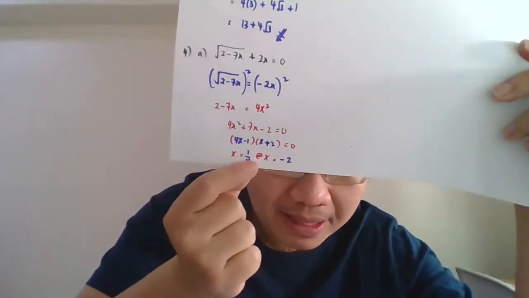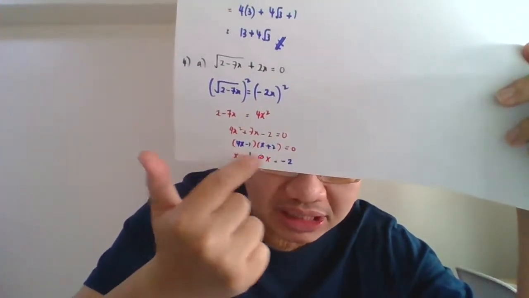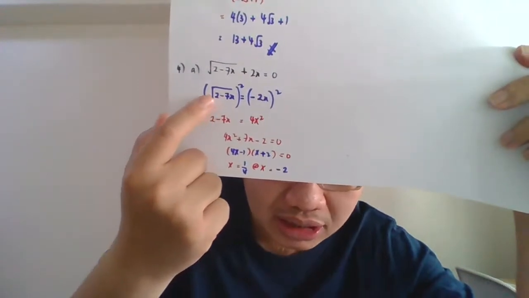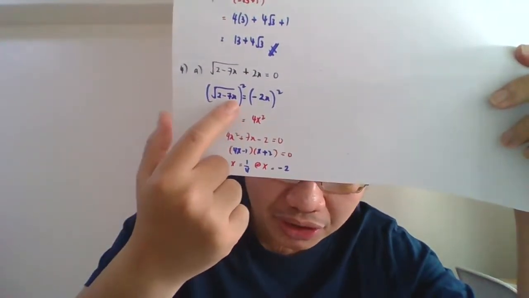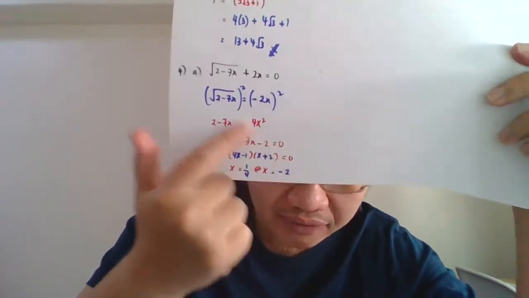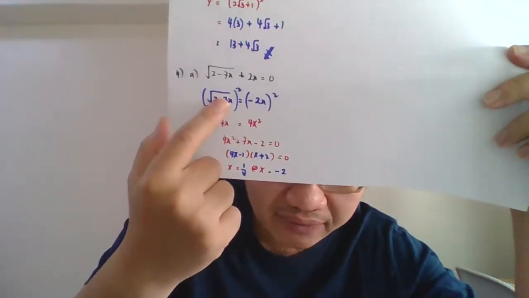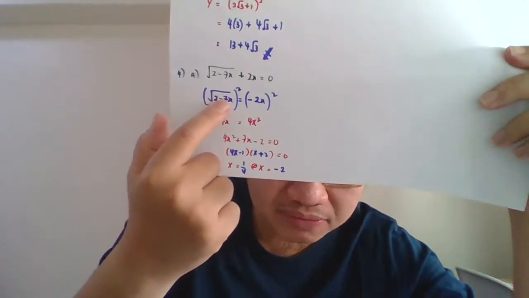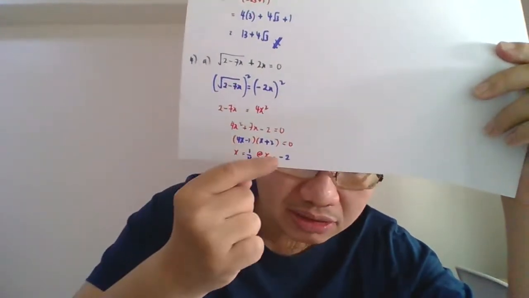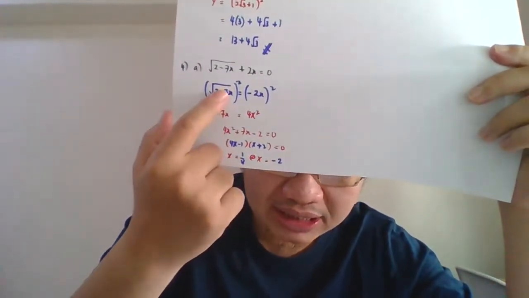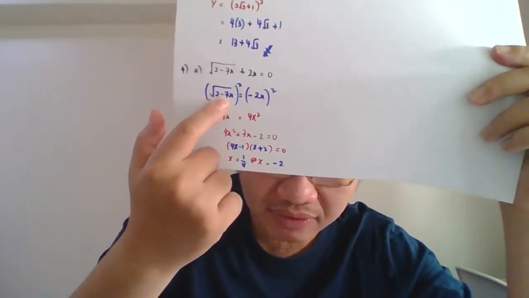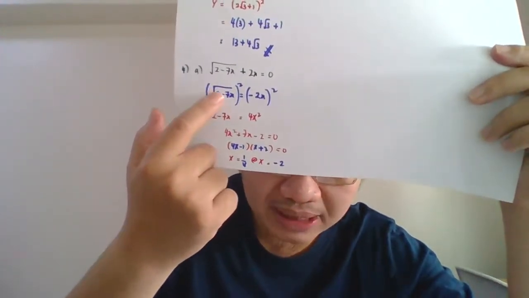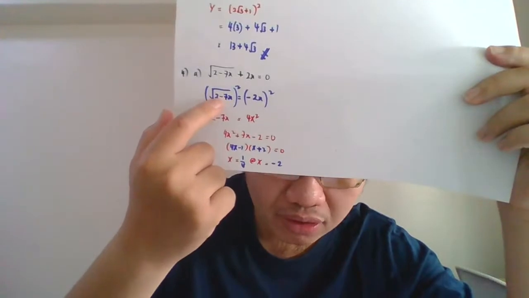What I mean is when we got the answer here, you need to double check. Please substitute this answer into your square root here, because when I substitute -2 for x, 2 minus 7 times -2 becomes positive 14, right? So 2 plus 14, 16. Okay lah. But this one, 1/4, if I put it here, 7 times 1/4, so 2 minus 7/4, still we got 1/4 under the square root.